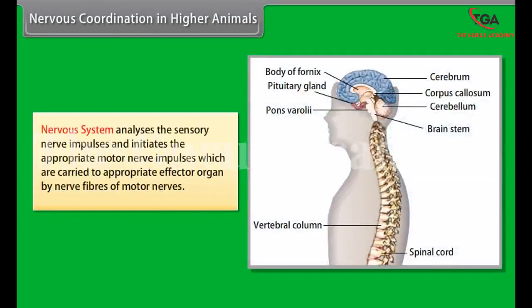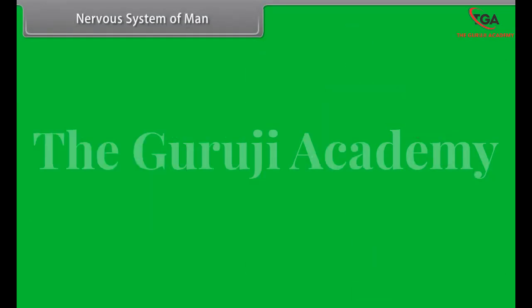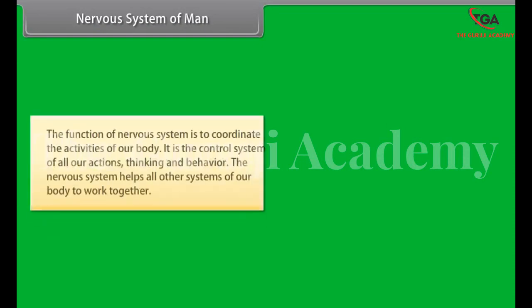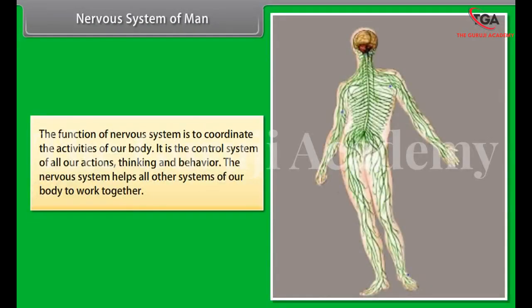Nervous system analyzes the sensory nerve impulses and initiates the appropriate motor nerve impulses which are carried to the appropriate effector organ by nerve fibers of motor nerves. Effector system is formed of effector organs which include muscles and glands and give the response. Example, contraction or relaxation of muscles and switch on or switch off of glandular secretion.